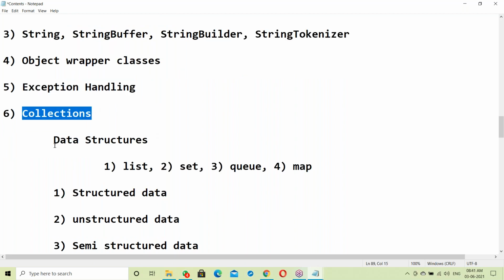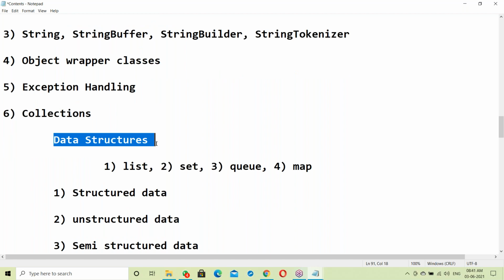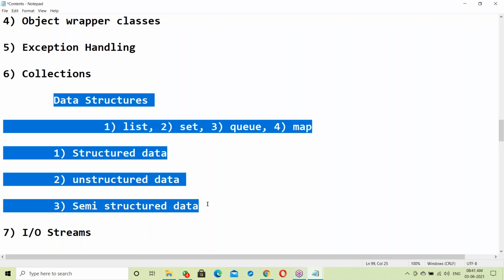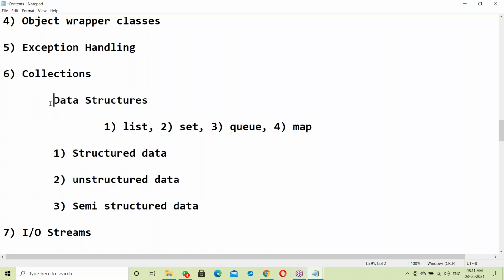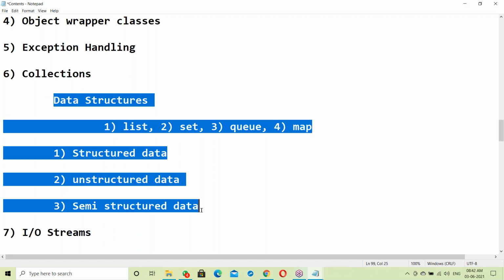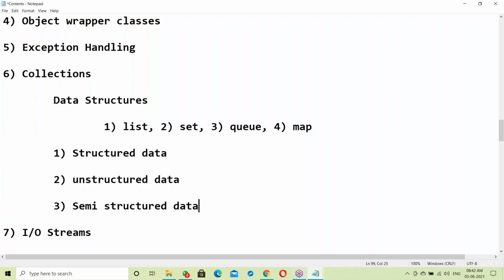Next, collections. Like data structures in the C language, collections are used to store and maintain a huge amount of data in the application temporarily. Actually, the data is in the database, right? If the application connects to the database every time to read data, it takes time. Instead, at the time of starting the application itself, we read all the data from the database and maintain it temporarily in the application.